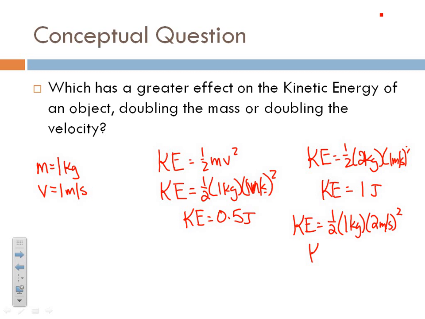So look what happens in this case. This thing is being squared. So we're not just doubling our kinetic energy. When we square 2, we're now going to get 4. We get 2 joules worth of energy. So we don't just double like we did up here when we doubled the mass. We actually quadruple the kinetic energy by doubling the velocity. And that's because of that squared factor. So the larger effect is always going to come from the velocity because of that squared that's on that velocity.